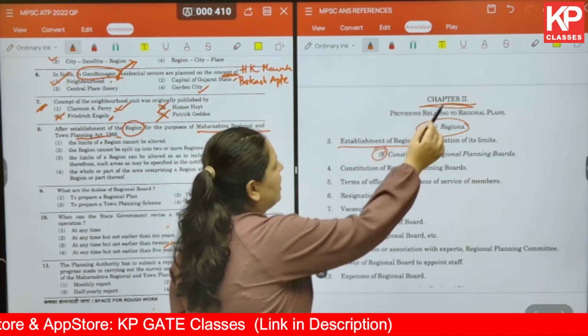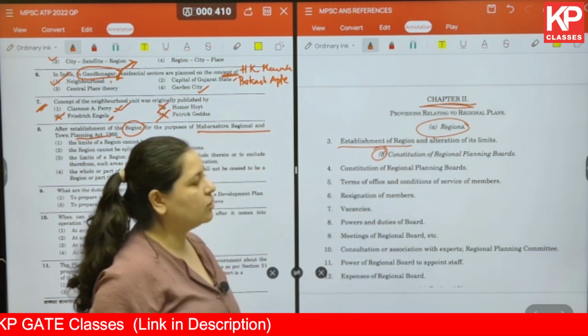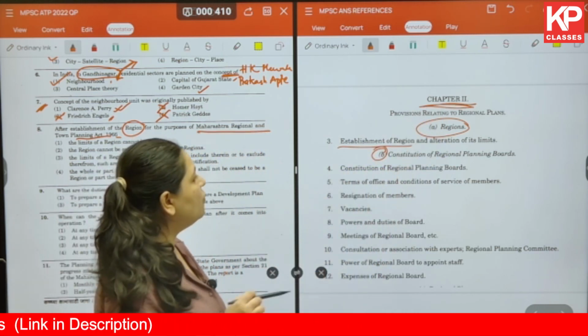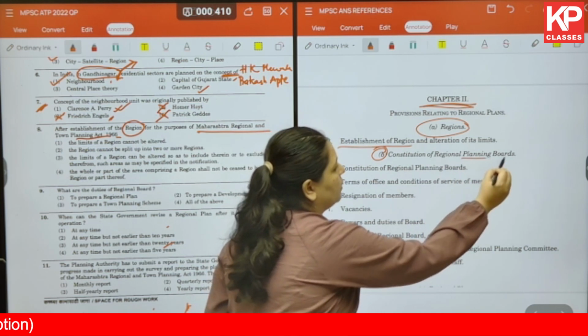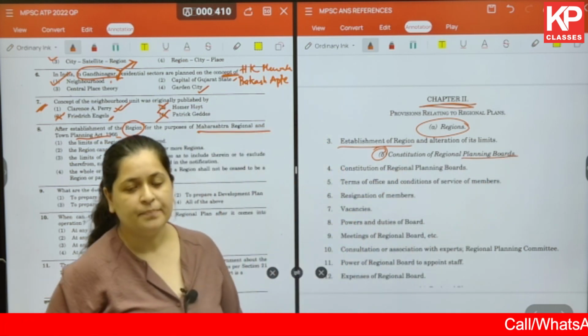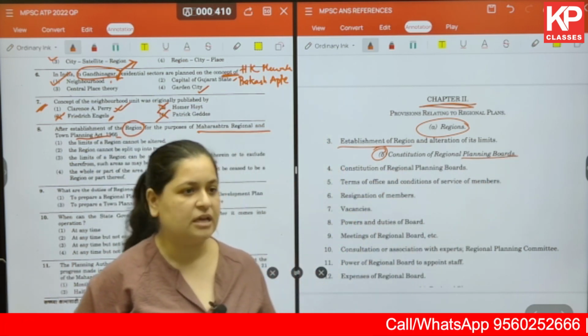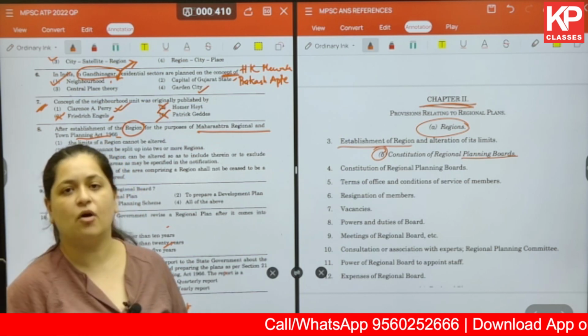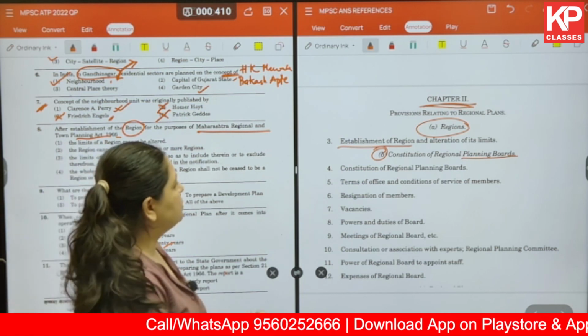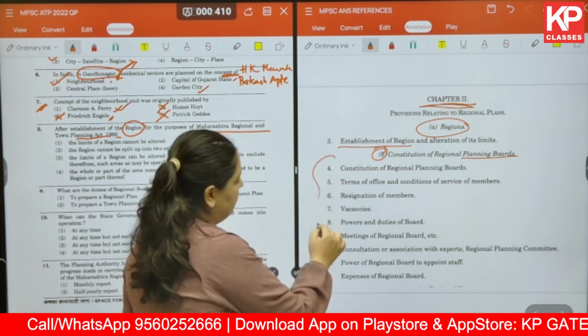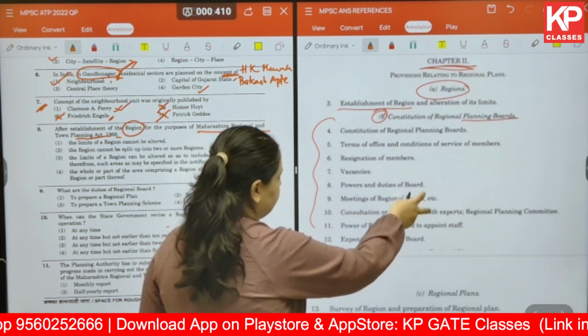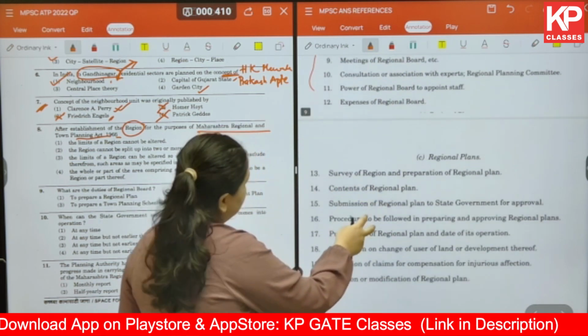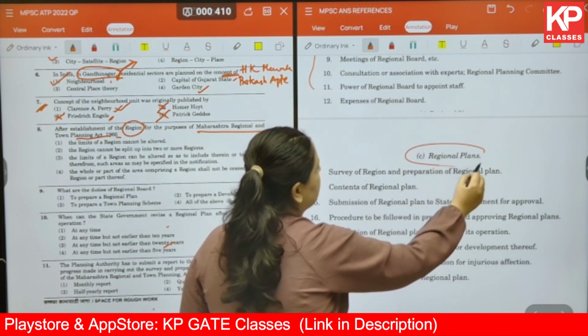Under chapter 2B, you are talking about constitution of Regional Planning Board. Now you are aware that whenever there is any act, there is always a formation of a board. Okay, so this is talking about all the details of the board. Under chapter 2C, you will get regional plans.